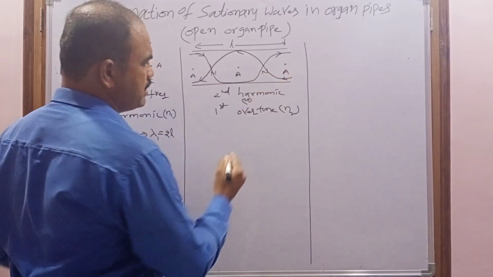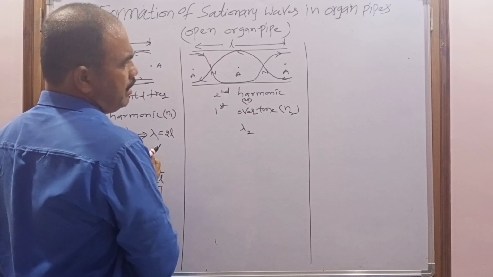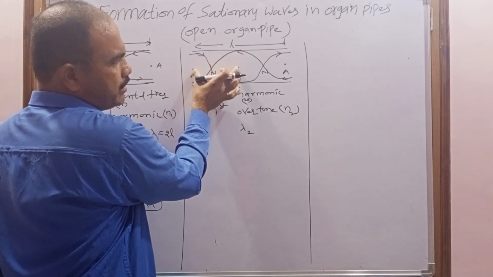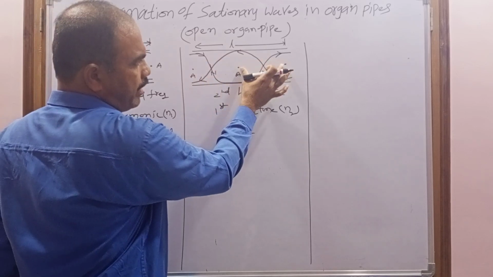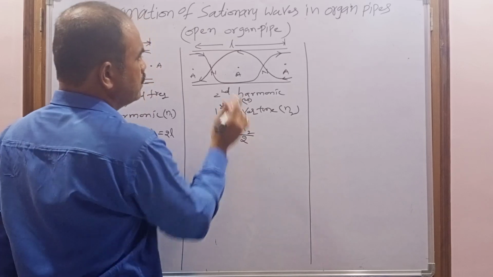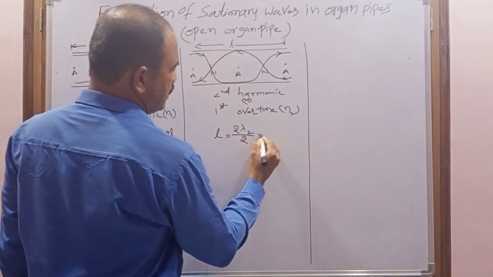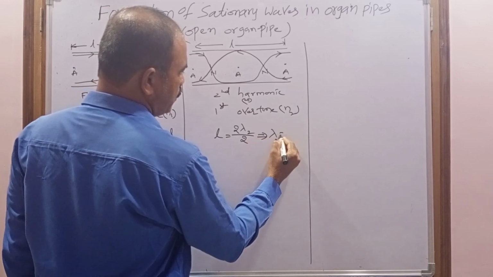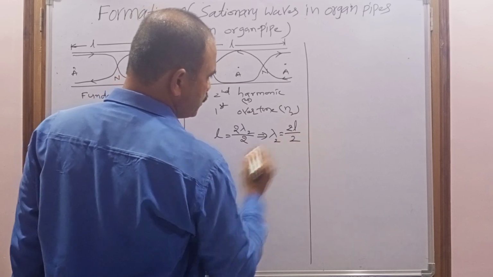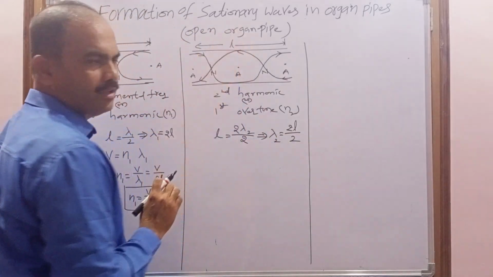Here consider the wavelength is lambda 2. So how many lambda by 2? 2 lambda by 2. For this antinode to the next antinode lambda by 2, and this antinode to the next antinode lambda by 2. So the total is 2 lambda 2 by 2, and this equals the length. When we simplify, lambda 2 equals how much? 2L by 2. This is the formula for wavelength in terms of the length of the pipe.